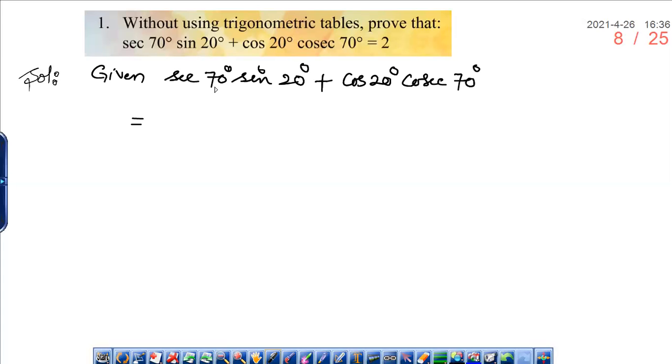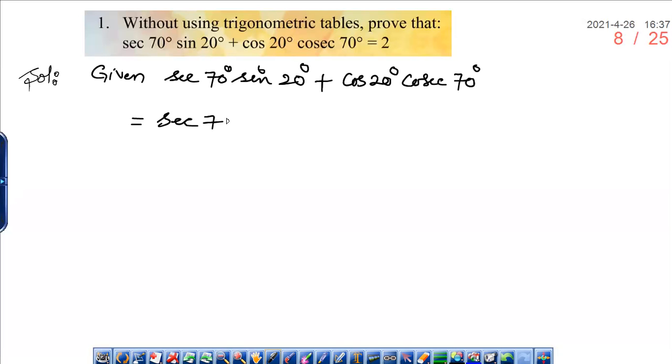Now here you are seeing that you are having secant 70 degrees and sine 20 degrees, cos 20 degrees and cosecant 70 degrees. If we change 20 degrees in terms of complementary angles, what we'll get?